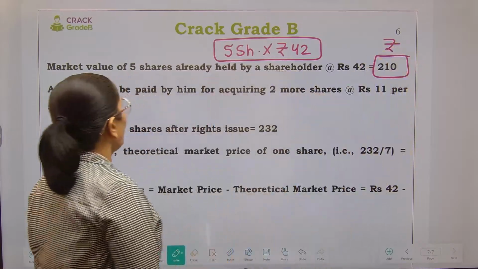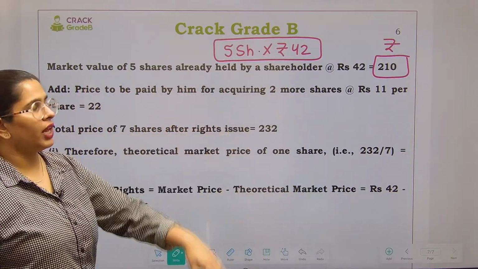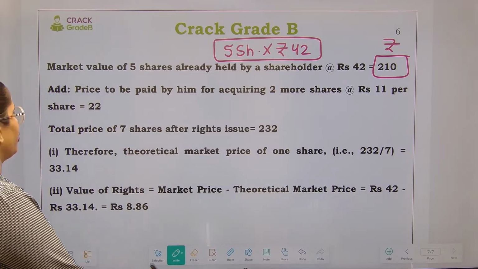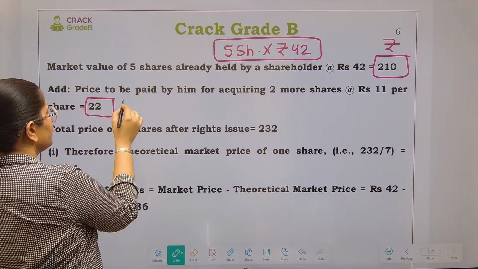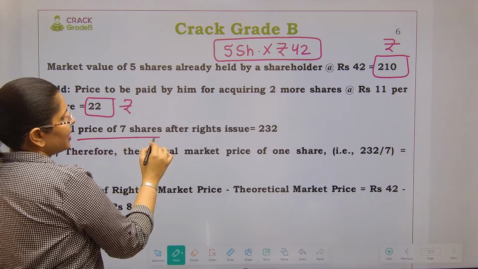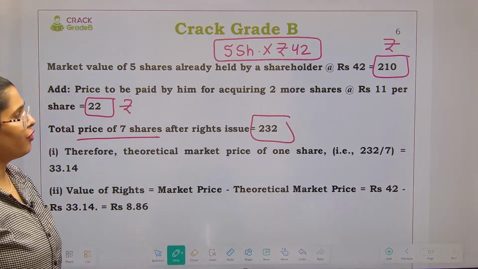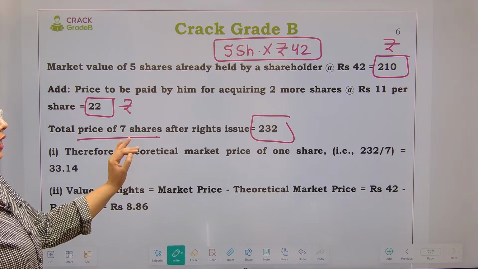Fine. Now the price to be paid by him for acquiring 2 more shares. If he wants 2 more shares, how much will he pay? 11 rupees per share, that is 22 rupees. So total price 232, 210 plus 22, and therefore the theoretical market price of the share.